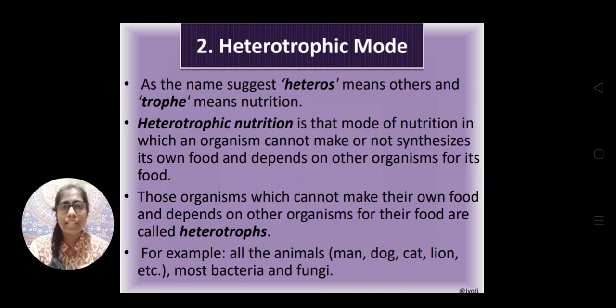That means the heterotrophs are the organisms which cannot produce or synthesize their own food. They depend on other organisms for their food.